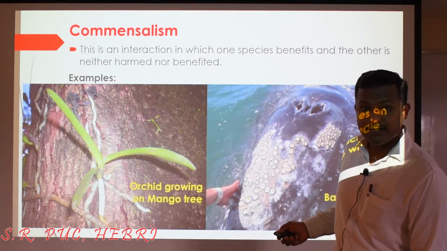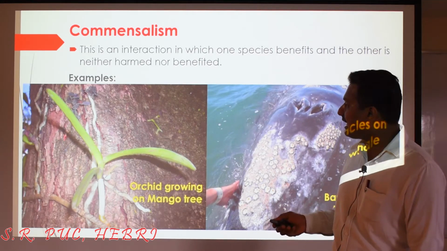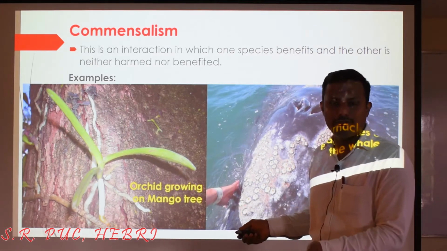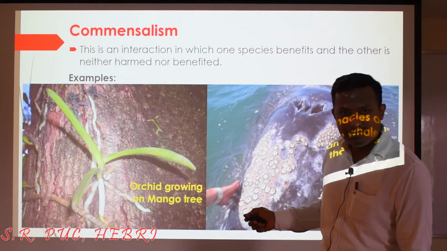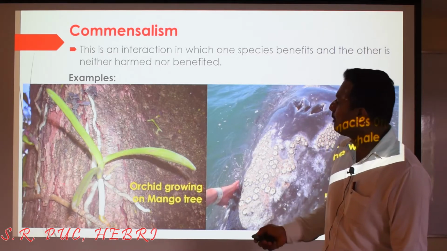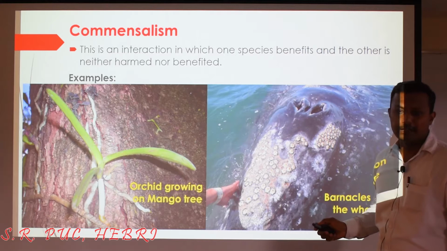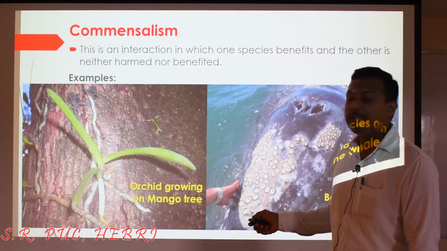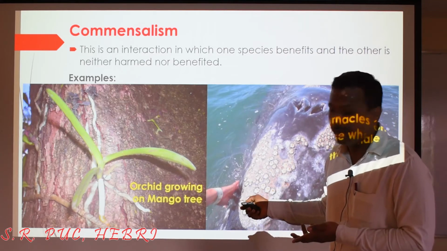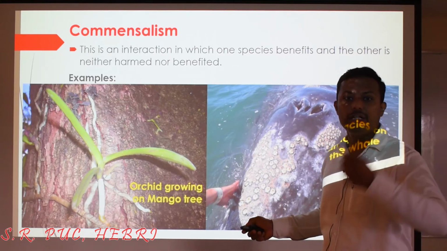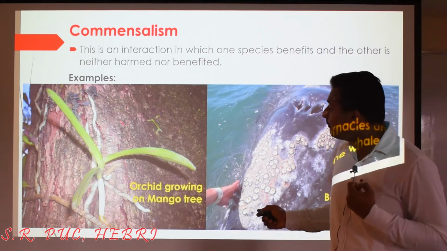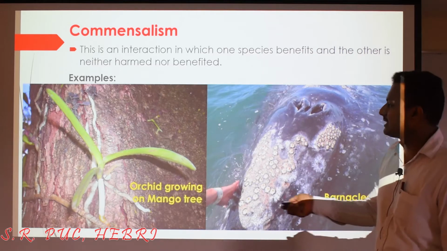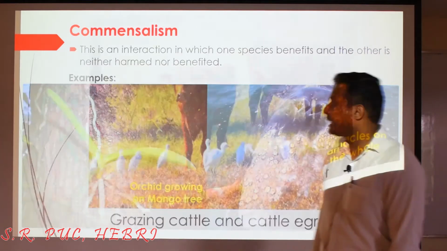So though it is photosynthesizing with green leaves, for many raw materials required for photosynthesis, for minerals and other nutrients, this small plant depends upon this bigger plant. But the mango tree, if you consider, will neither be getting benefited nor harmed, but only this plant will draw the benefit from the main plant body. So this is an example of commensalism in the case of plants, right?